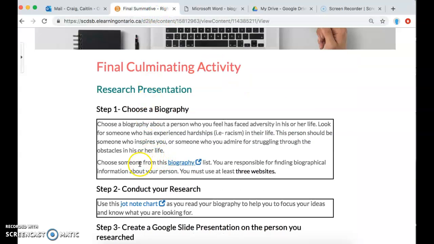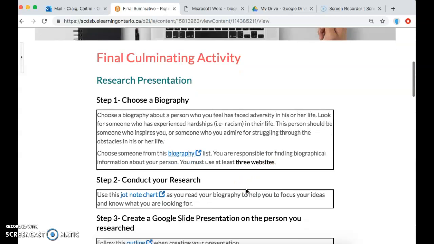So once you've done that and you've chosen your biography, you're going to be starting your research. And what I'm asking is that you use at least 3 websites. And you don't want to be using anything like Wikipedia. You want to be using credible websites and articles that you find online. You can use Wikipedia to get background knowledge for yourself and to guide your research a little bit in terms of what direction you want to go in. But in terms of the 3 websites that you're going to actually use for references for this assignment, do not include Wikipedia in that list, okay?